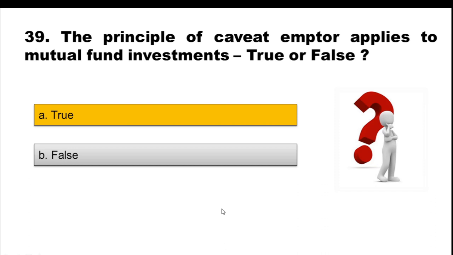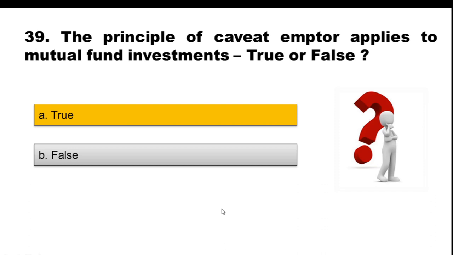The scheme information document is provided, KIM is provided, so that they get information about the scheme in which they are making an investment, or in which they intend to make an investment.